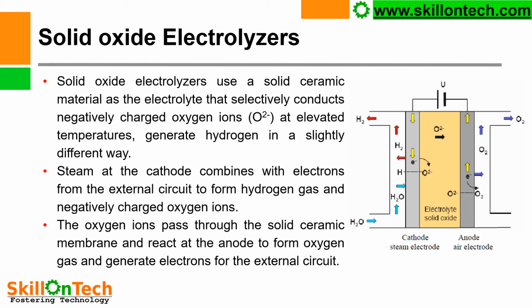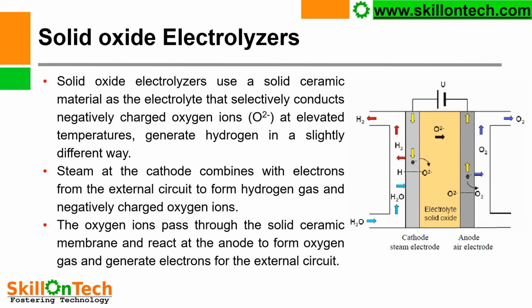What about solid oxide electrolyzers? They use a solid ceramic material as the electrolyte that selectively conducts negatively charged oxygen ions at elevated temperatures, to generate hydrogen in a slightly different way.